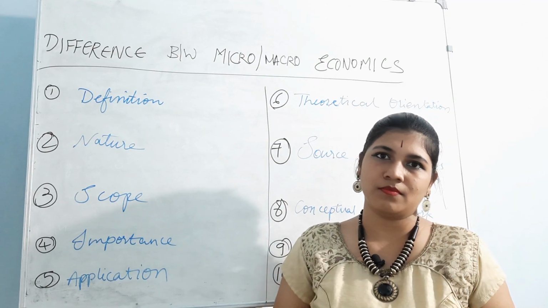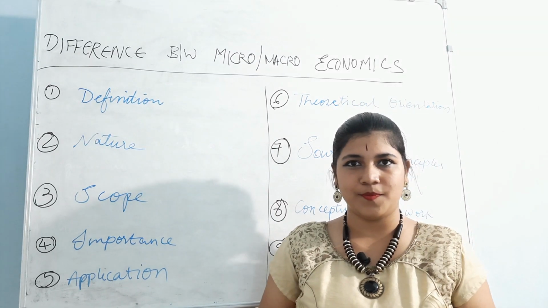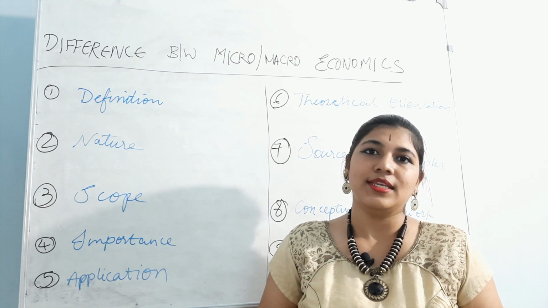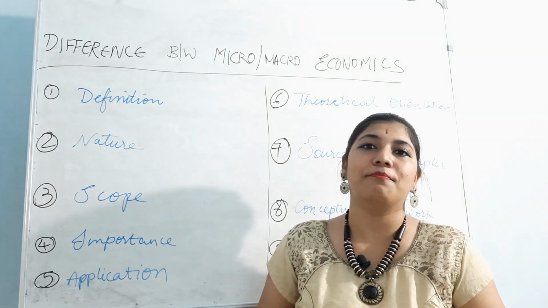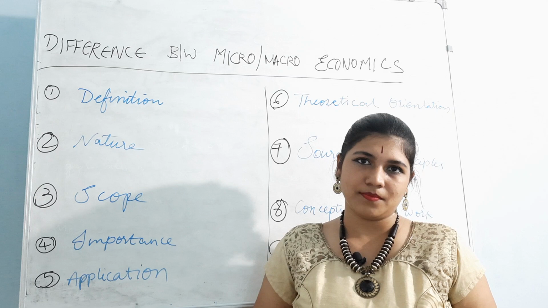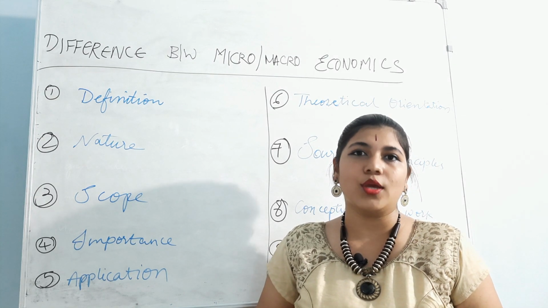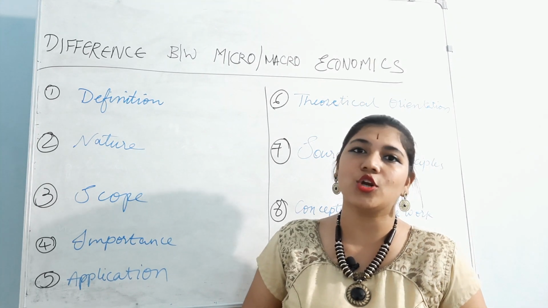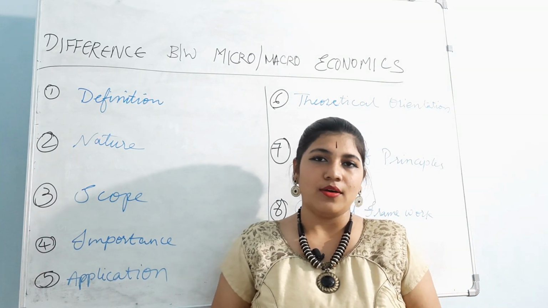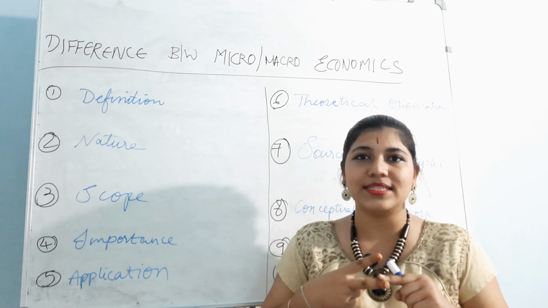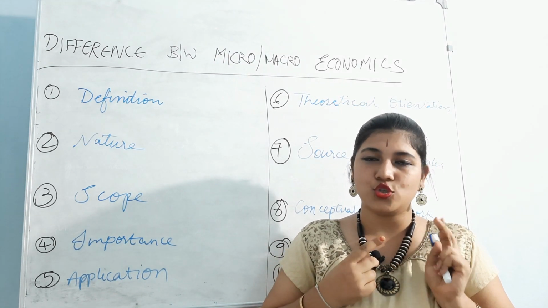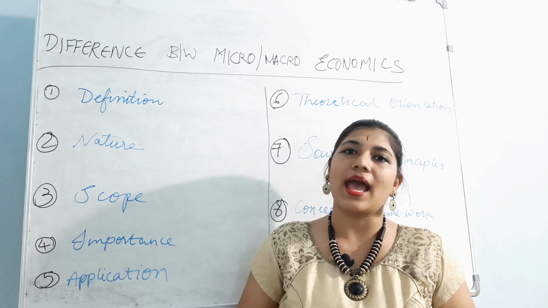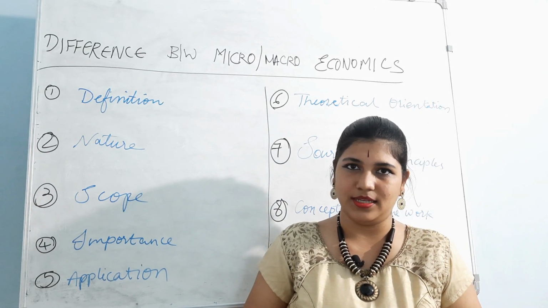Then nature. What is its nature? How is microeconomic nature different from macroeconomics? Microeconomics is analytical and theoretical in nature. Here I used two points, analytical and theoretical. Why am I saying it is analytical?